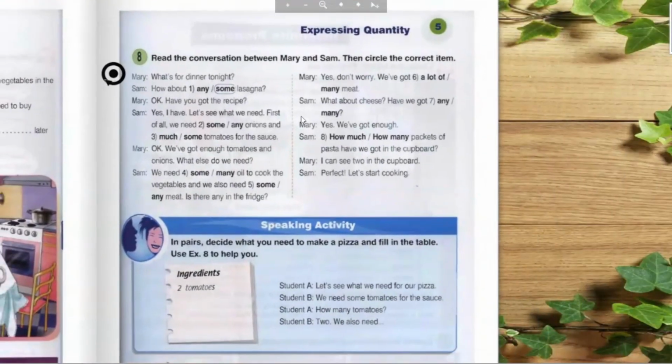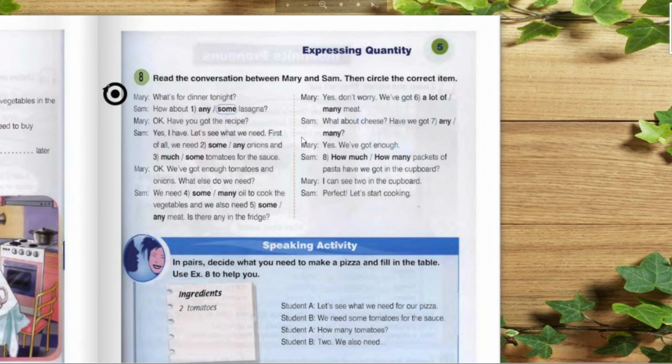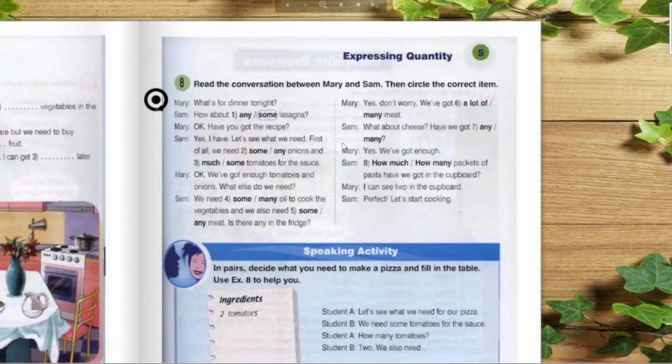Read the conversation between Mary and Sam. Then circle the correct item. What's for dinner tonight? How about some lasagna? Okay, have you got some recipe? Yes, I have. Let's see what we need. First of all, we need some onions and some tomatoes for the sauce. Okay, we have got enough tomatoes and onions. What else do we need?